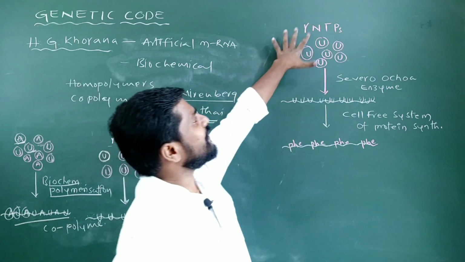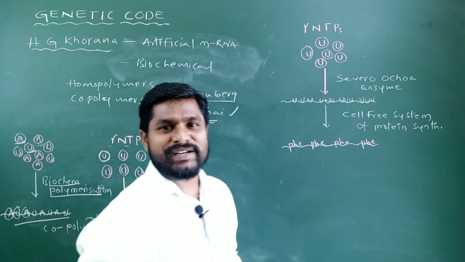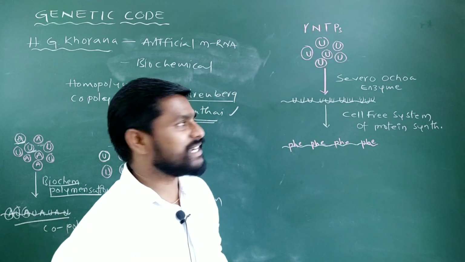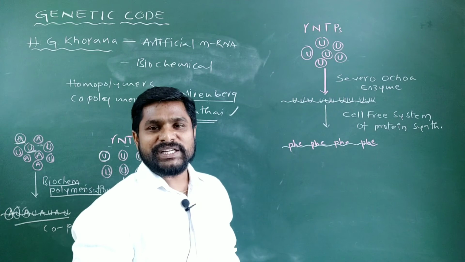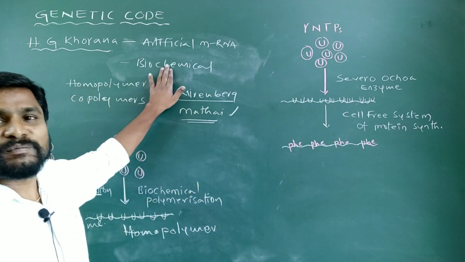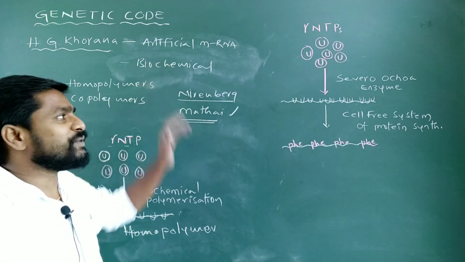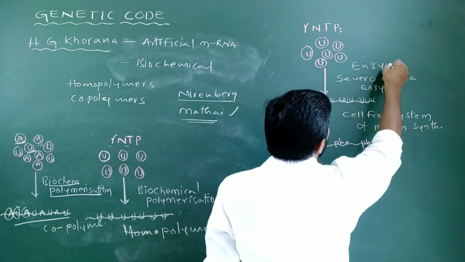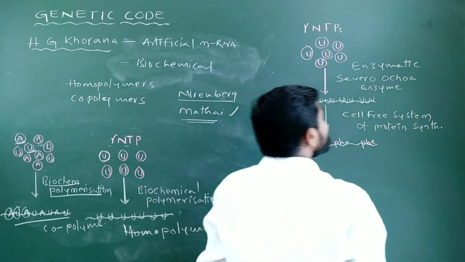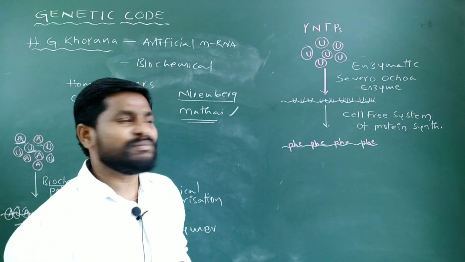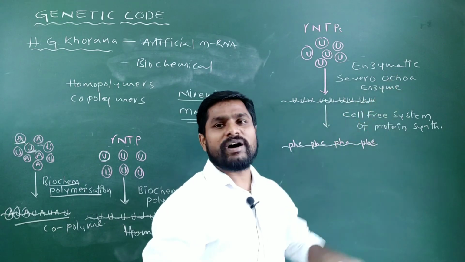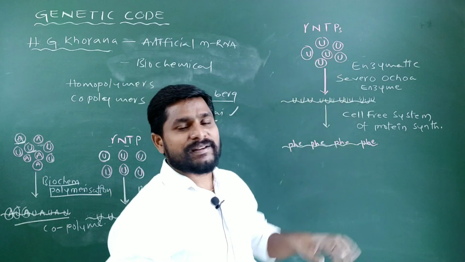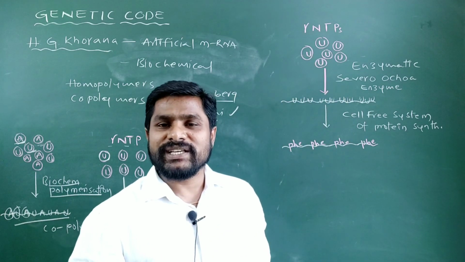Initially, they also took ribonucleoside triphosphates. They allowed these ribonucleoside triphosphates of uridylates to polymerize. But here they didn't use a biochemical method of polymerization. Instead, they used an enzymatic method. In this enzymatic method, they used a special type of enzyme called Severo Ochoa enzyme. This is a special type of enzyme which can polymerize ribonucleotides without using any template.